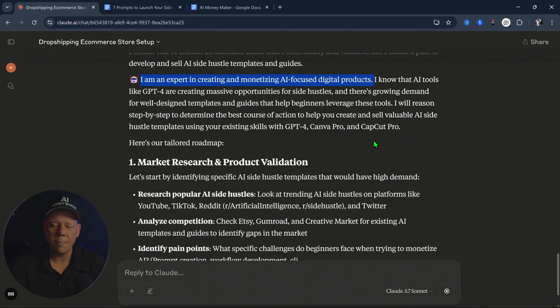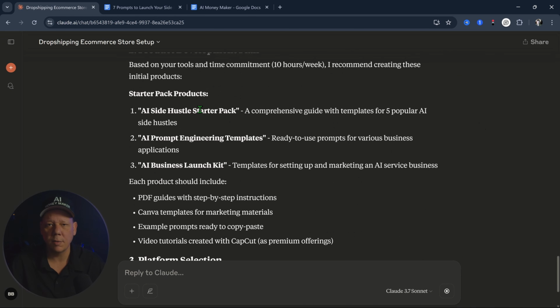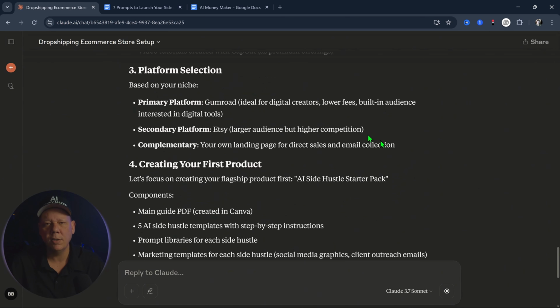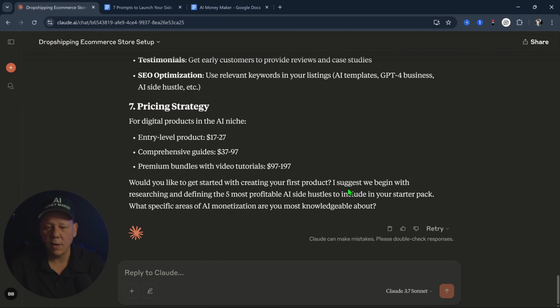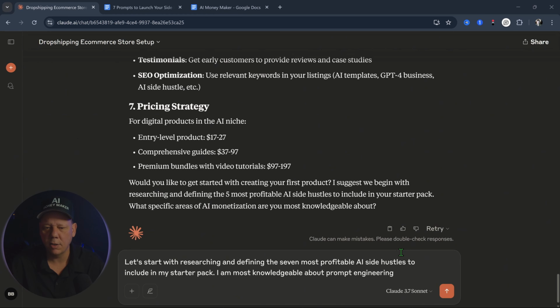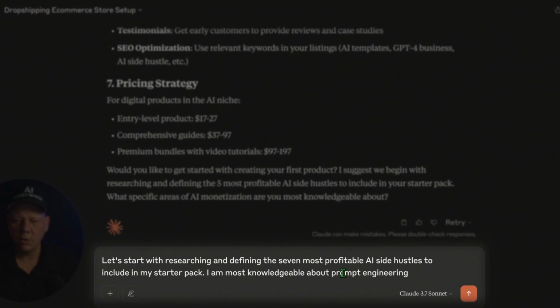Here's a tailored roadmap. Now as we continue, you'll really start to see the power of the Synapse core prompt engineering at work. Check this out. Now it says, would you like to get started with creating your first product? I suggest we begin with researching and defining the 5 most profitable AI side hustles to include in your starter pack. What specific areas of AI monetization are you most knowledgeable about? So I answered with, let's start with researching and defining the 7 most profitable AI side hustles to include in my starter pack. I am most knowledgeable about prompt engineering.